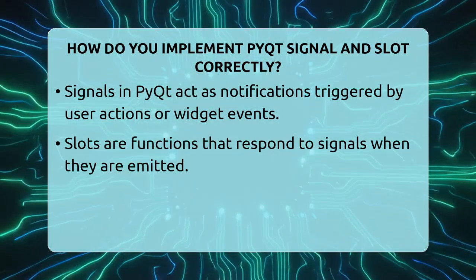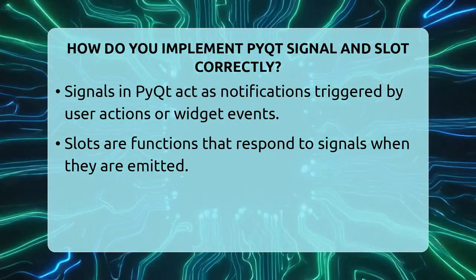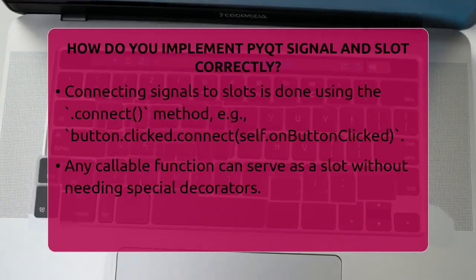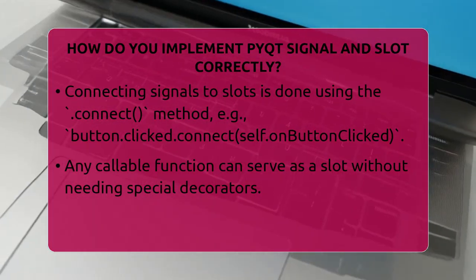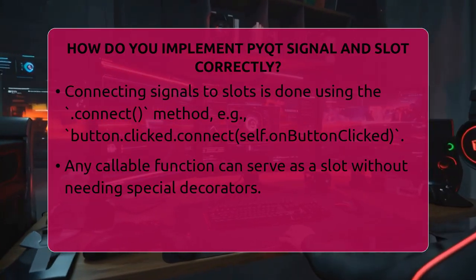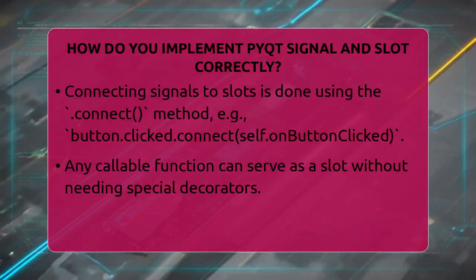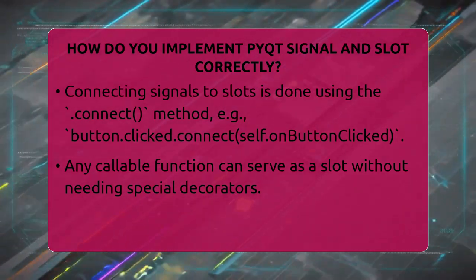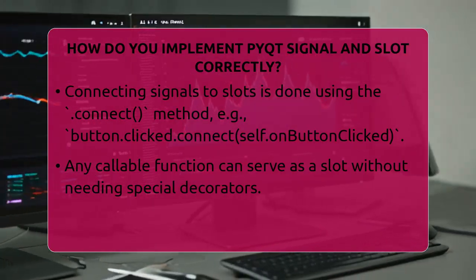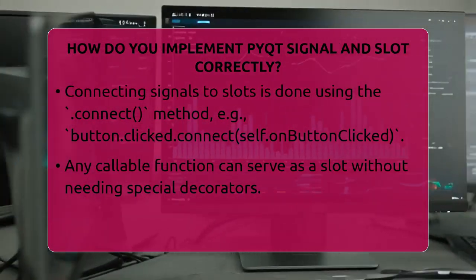Connecting signals to slots is simple. You use the connect method. For example, if you have a button, you connect its clicked signal to a function like this: button.clicked.connect(self.onButtonClicked). Here, self.onButtonClicked is a function you define that runs when the button is clicked. You don't need special decorators for slots in Python because any callable function can act as a slot.